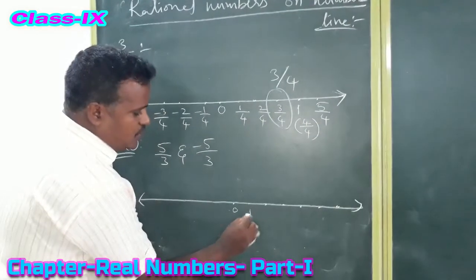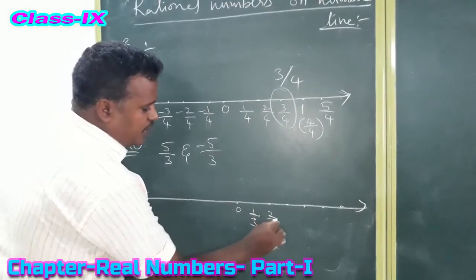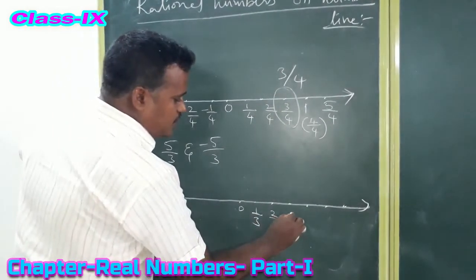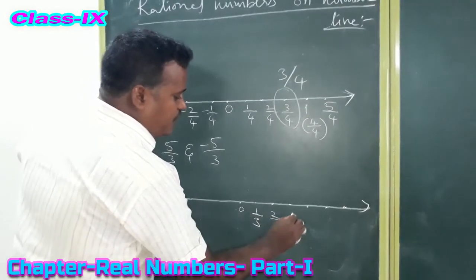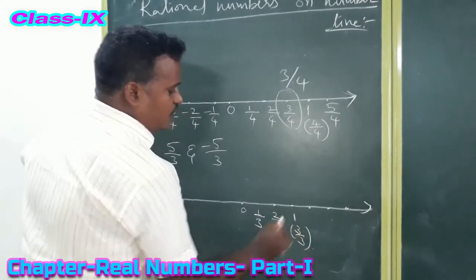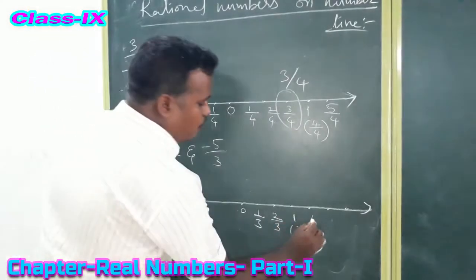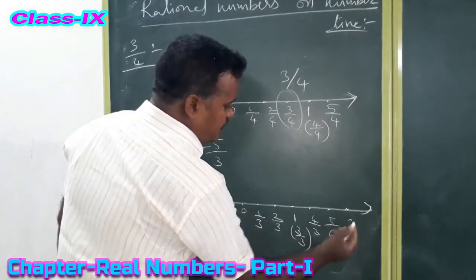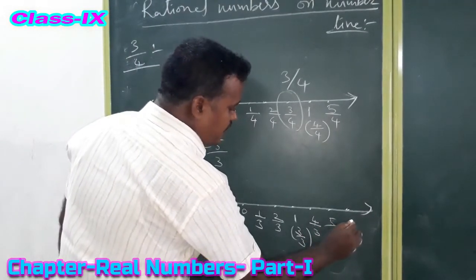First is 1 by 3, second point is 2 by 3, third point is 3 by 3. What is the meaning of 3 by 3? 1. If we cancel 3 by 3 we get 1. Next 4 by 3, 5 by 3, next 6 by 3, and 6 by 3 means 2.